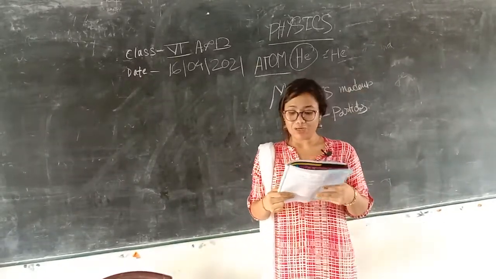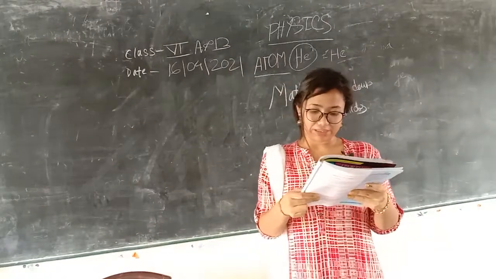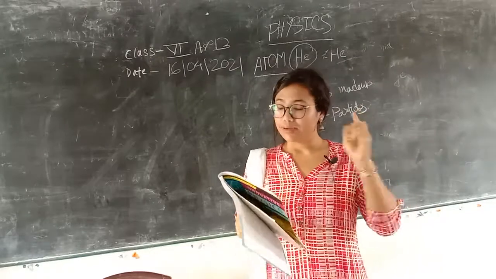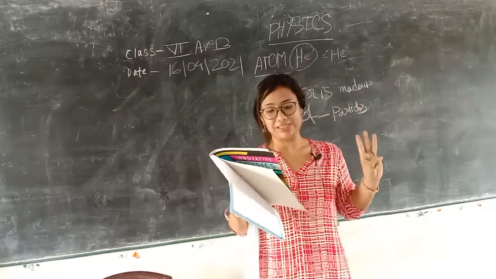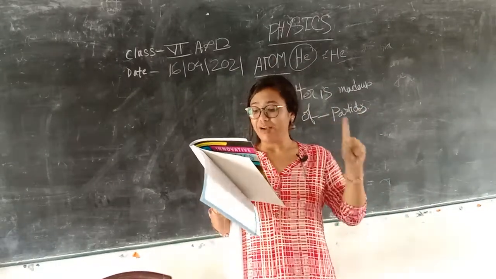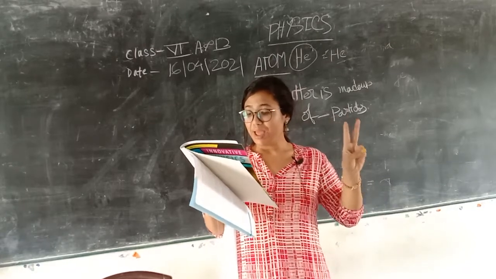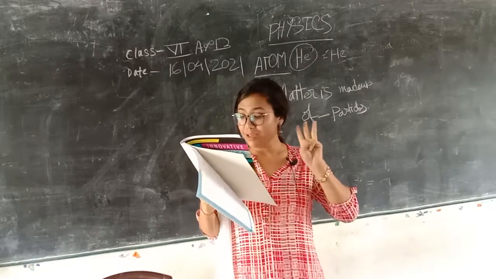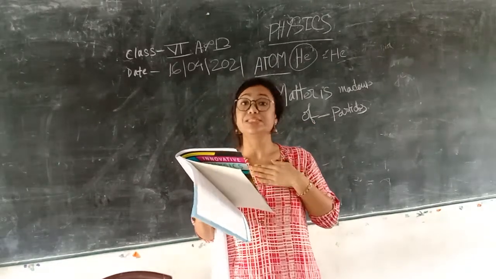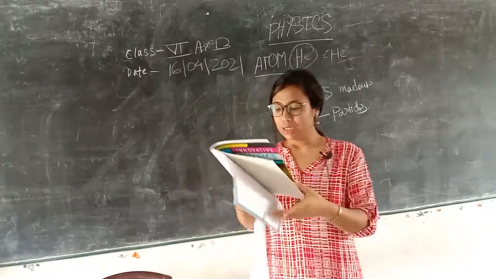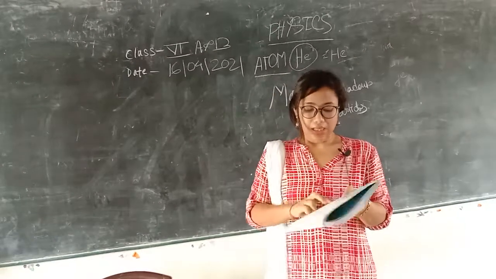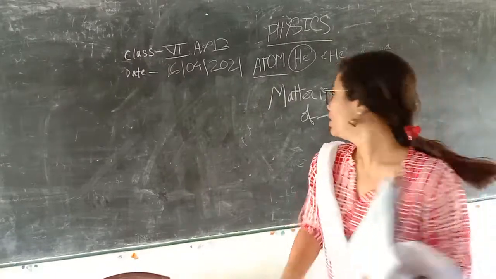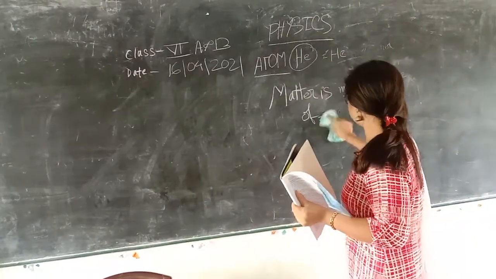Now we have to know what the characteristics of matter are. Matter has three characteristics. First, matter has mass. Second, matter occupies space. Third, matter can be perceived by our senses. On page number 4, you can see this. Anyways, I am writing it here.